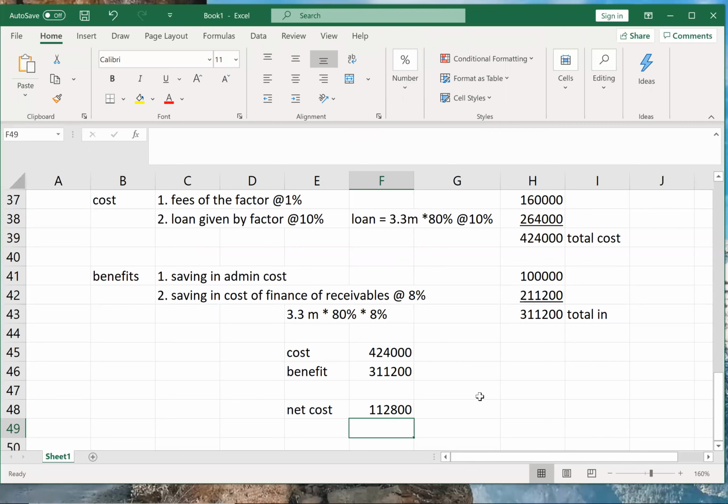So again, we are not going to say that there is a loss of 1,12,000. Because due to appointing the factor, what are we going to get? We are getting our liquid money, and we are also saving our time and energy. So you should not say the factor should not be chosen. The company will pay 4,24,000 to the factor, but we are getting benefit also. So the actual cost in the hands of the company is only 1,12,800. Okay. Yes, sir.